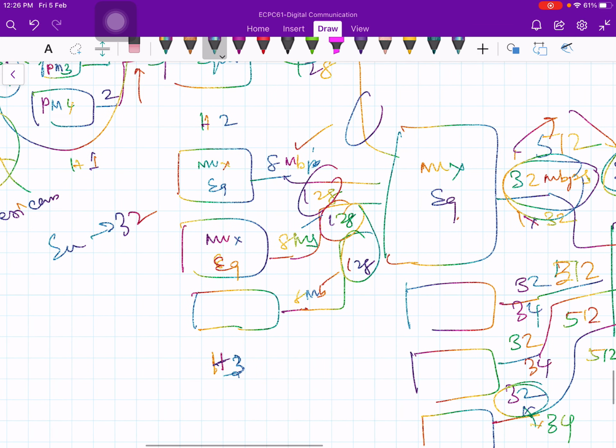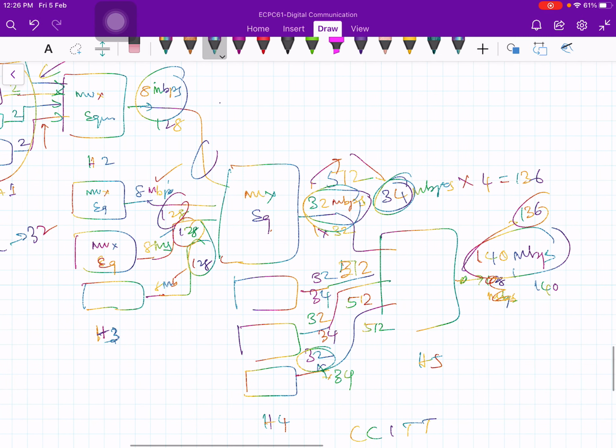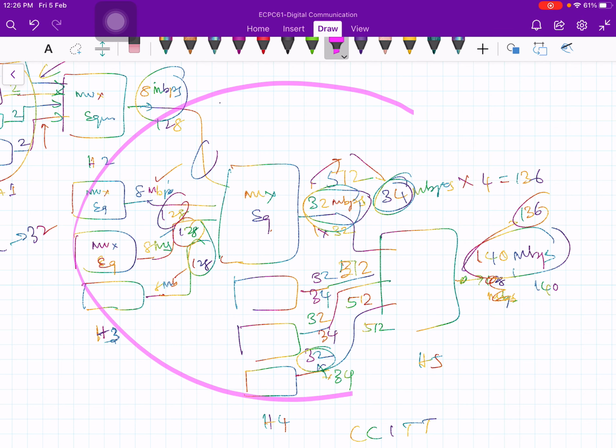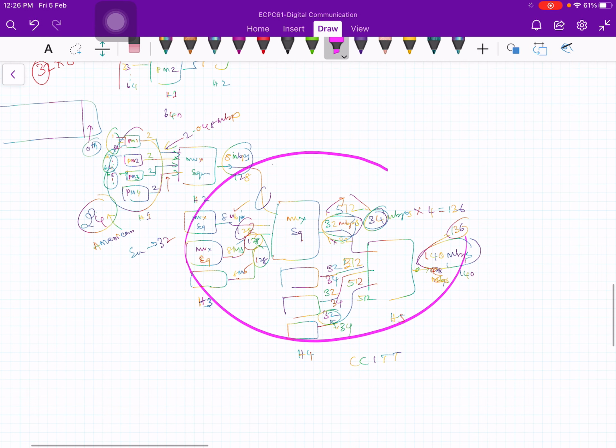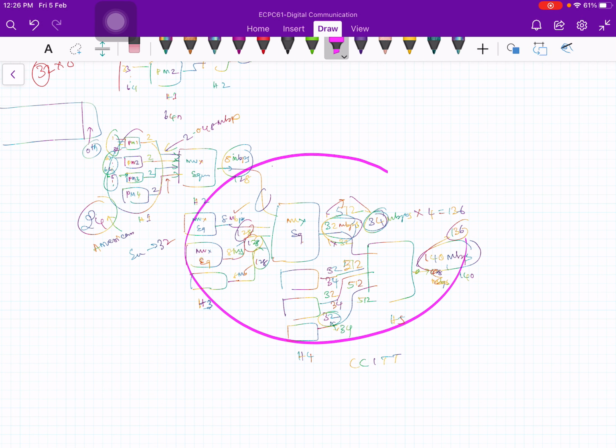Particularly when you are talking about a hierarchy of equipment like this, maybe I'll compress it like this. Different bit streams at the 2 megabit level may all be destined to different places.